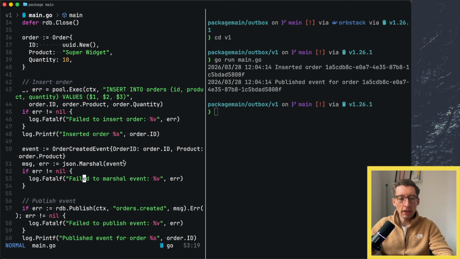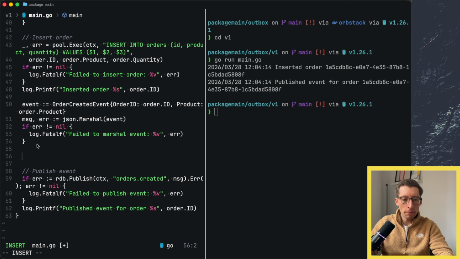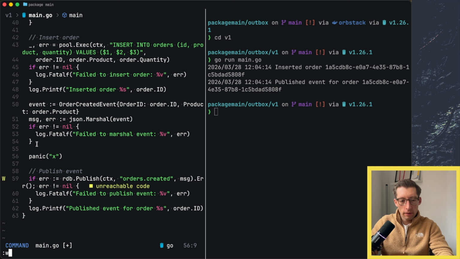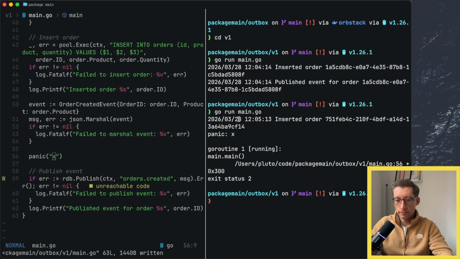But imagine something happens in between those two. Maybe Redis is unavailable, maybe something happens during the JSON marshalling, or to simulate it, you could just panic here and try to run it again. As you can see, the order was inserted into the database, but the event was actually not sent. And now it would be very hard for us to replay this behavior because we are not sure which events have been sent and which events haven't.